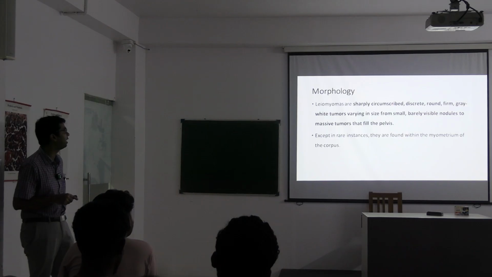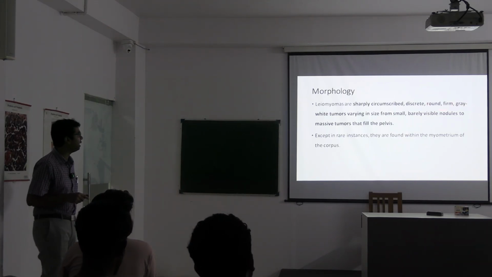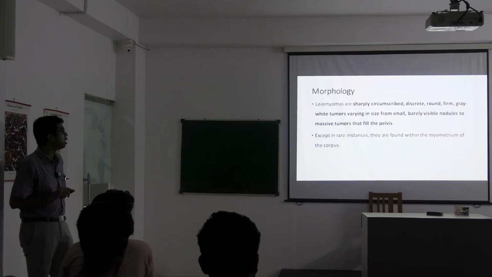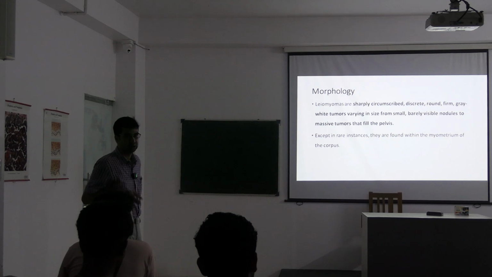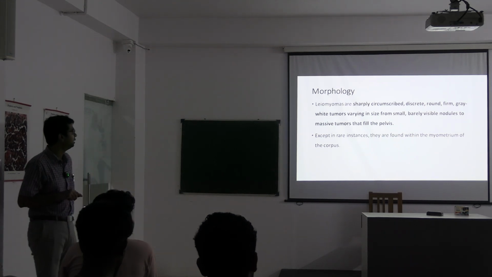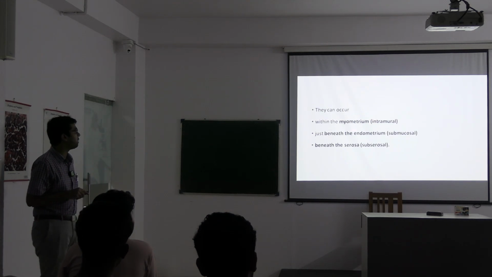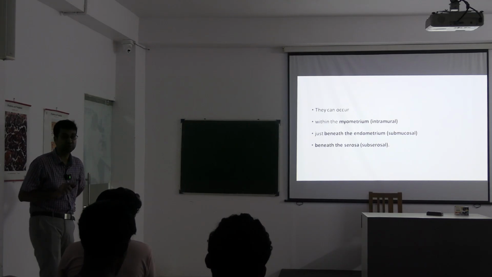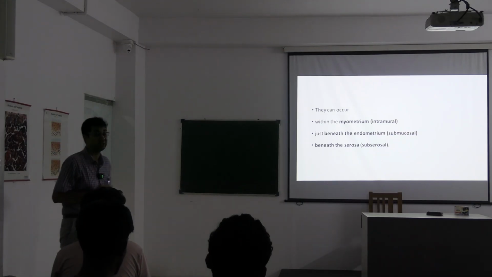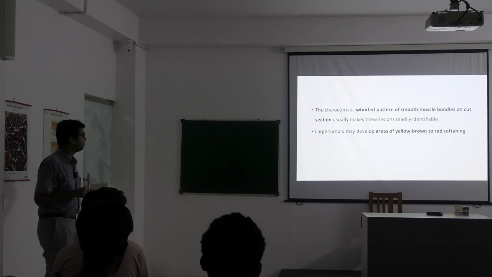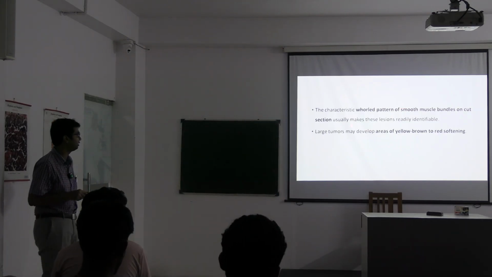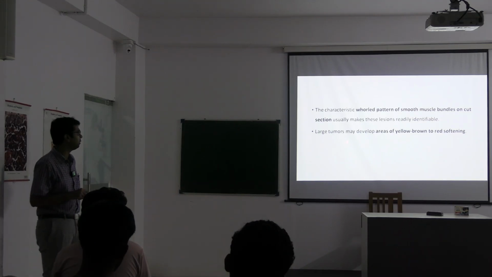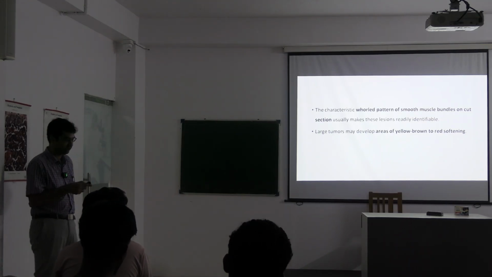Morphology: leiomyomas are sharply circumscribed, distinct, round, firm, gray-white tumors varying in size from small, barely visible nodules to massive tumors that fill the whole pelvis. They can occur within the myometrium, which is called intramural, just beneath the endometrium, which is called submucosal, or beneath the serosa, which is called subserosal. The characteristic whorled pattern of smooth muscle bundles on cut section usually makes this lesion readily identifiable. Large tumors may develop areas of yellow-brown to red softening.